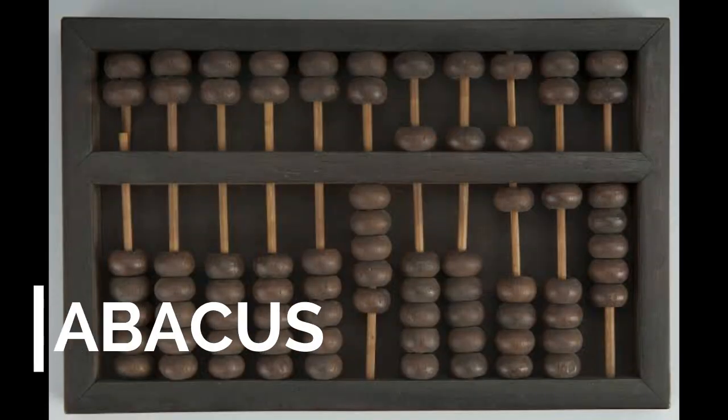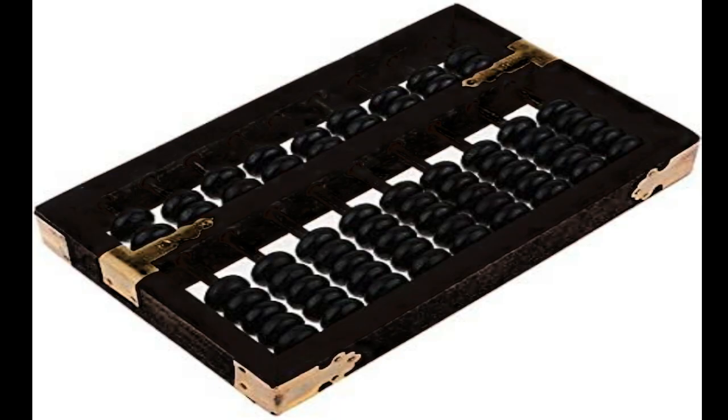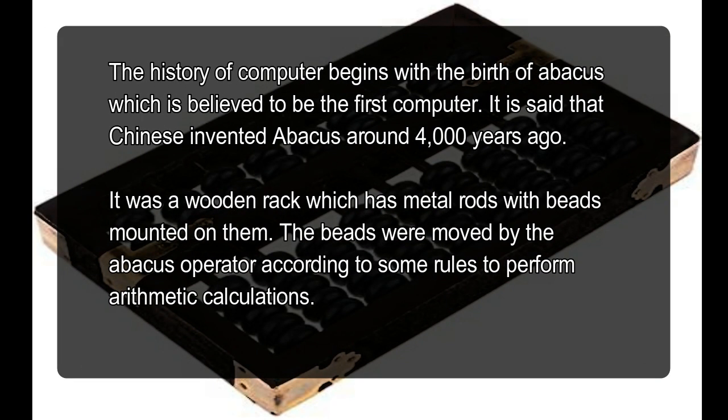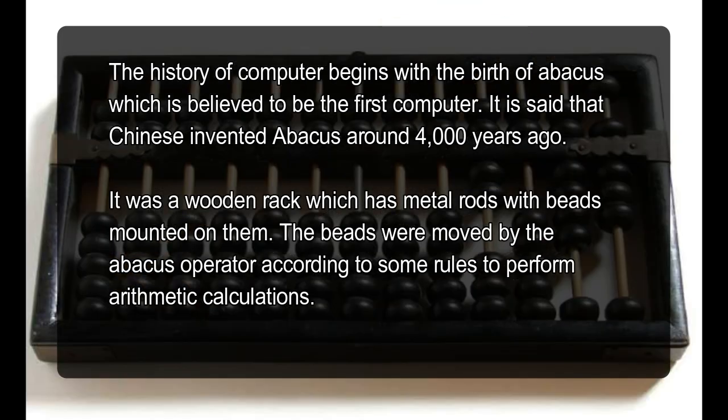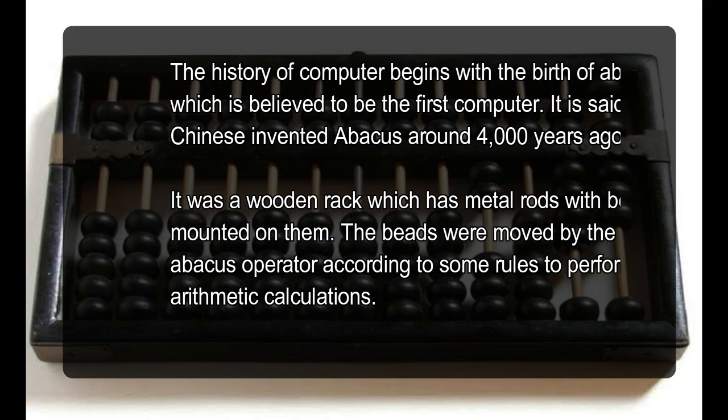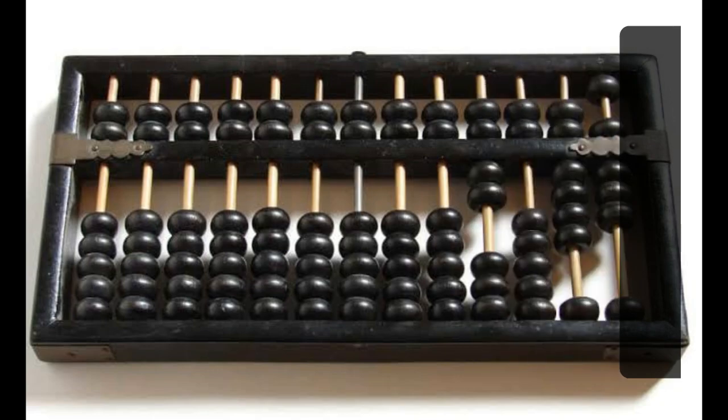The first one is the abacus. The history of computer begins with the birth of abacus, which is believed to be the first computer. It is said that Chinese invented abacus around 4,000 years ago. It was a wooden rack which has metal rods with beads mounted on them. The beads were moved by the abacus operator according to some rules to perform arithmetic calculations.